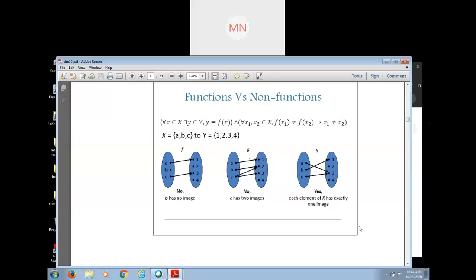Now is it clear? Is it clear about the concept of domain, range, and codomain?